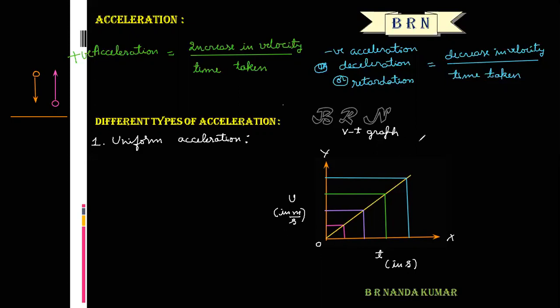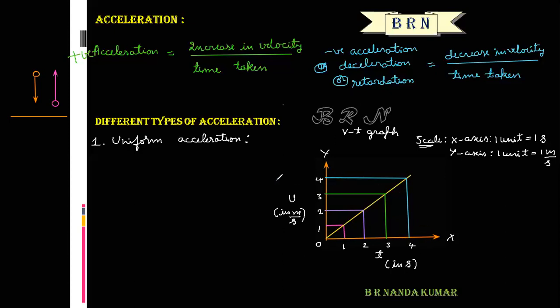After that, choose a scale. On the x-axis, 1 unit is equal to 1 second. On the y-axis, 1 unit is equal to 1 meter per second. This is 1, 2, 3, 4, and so on.